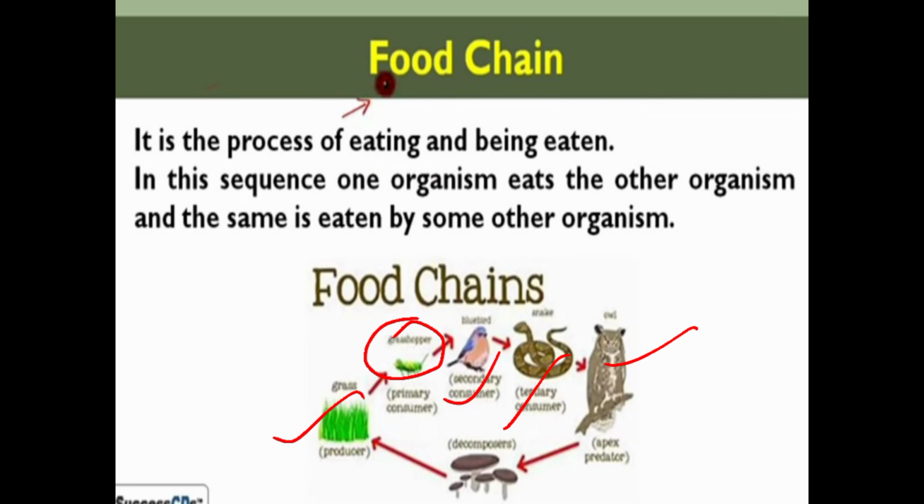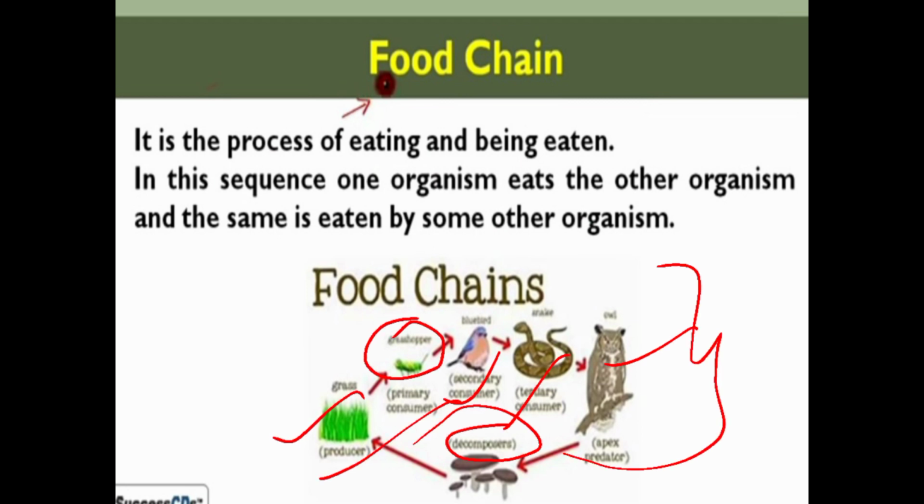But it dies after some time, and after its death it is eaten by the decomposers, that is, it gets dead and decayed. That dead and decayed matter of the owl is eaten by the decomposers, and the decomposers help produce grass. So this is the whole food chain.